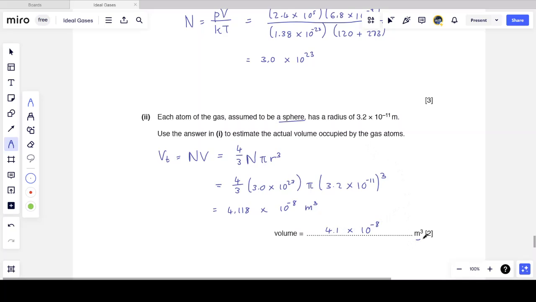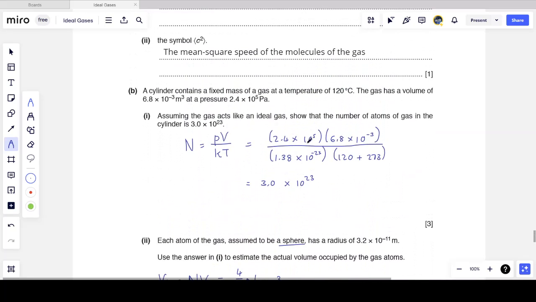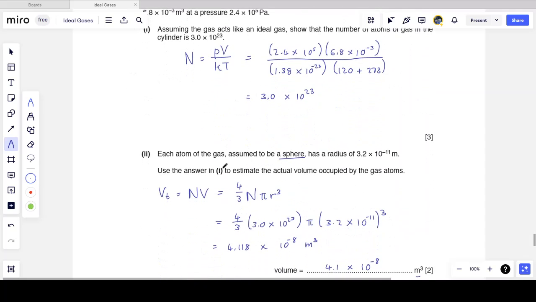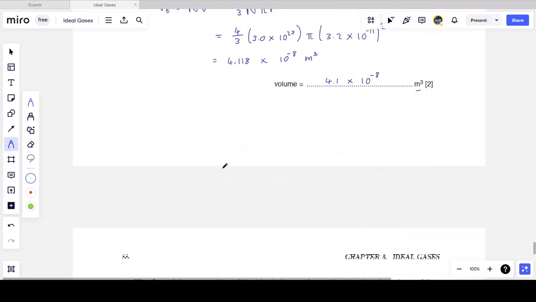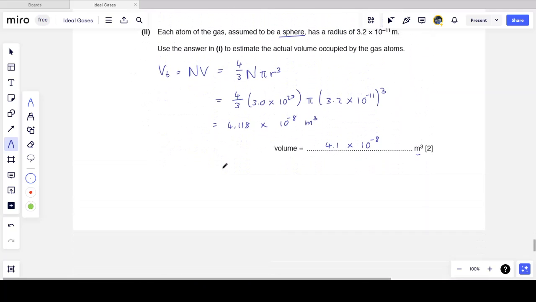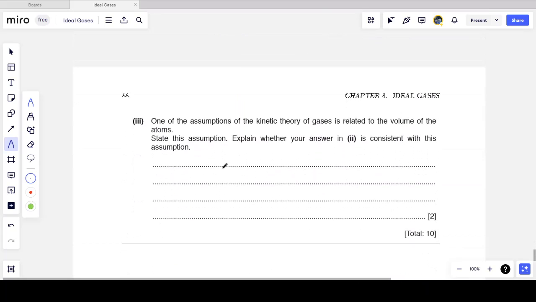The answer is required in cubic meters. So we can see the gas actually occupies 10 to the minus 8 cubic meters, whereas the containing vessel is 10 to the minus 3 cubic meters. So 10 to the power 5 orders of magnitude less. And so again, obviously what we can see is the gas occupies a very small, negligible volume. You could expect that was going to be the next question.